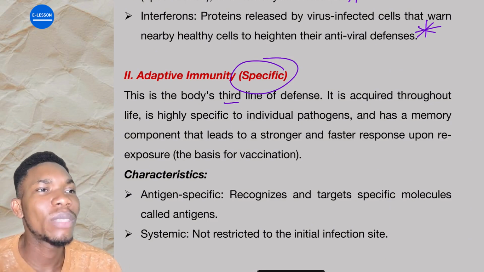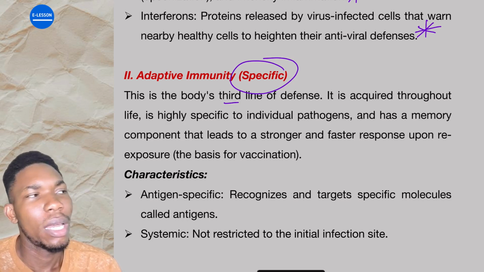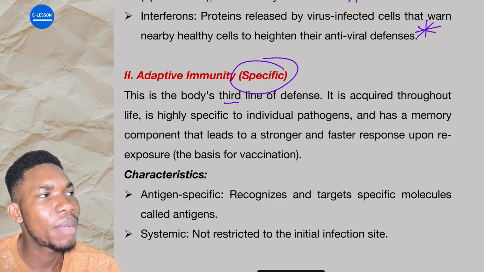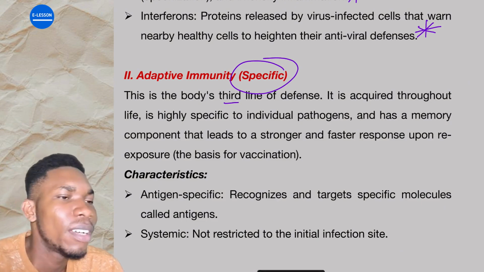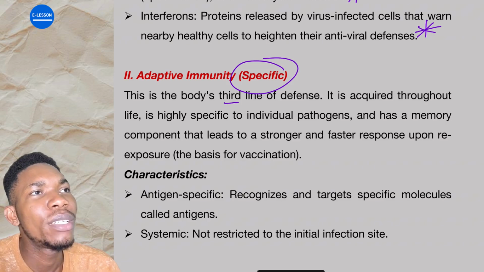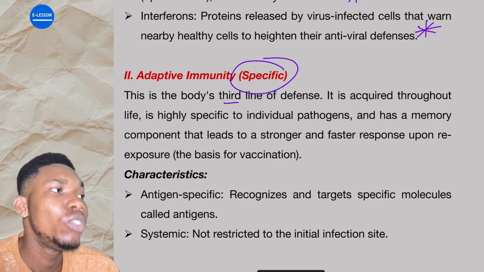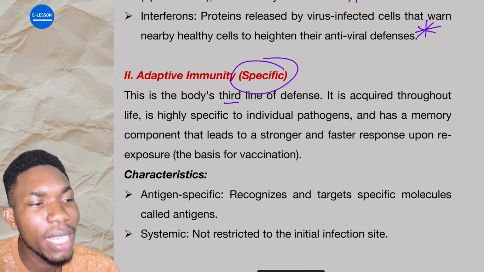Let's say you see me the second time. It depends on the kind of clothes I may wear; I may look quite different from how you saw me the first time. At the end of the day, you ask yourself, is this the person? Yes. But if you continuously see me for one week, two weeks, three weeks, four months, sometimes even by looking at my back without seeing my face, you'll be able to know that this is him. That is how this memory works.